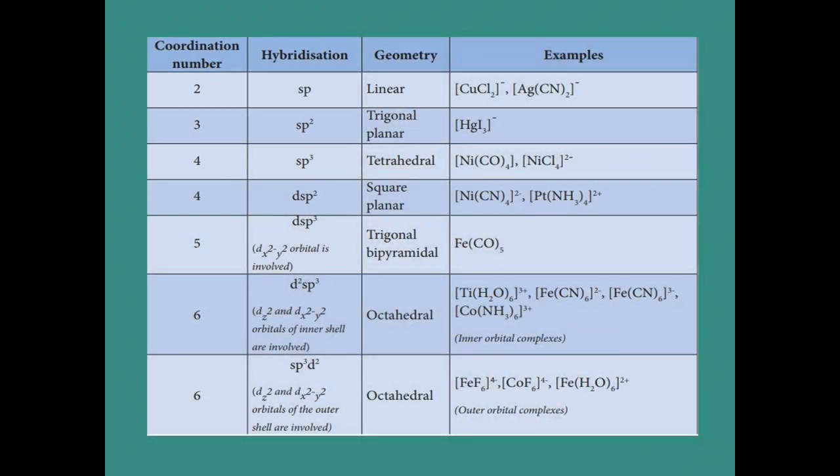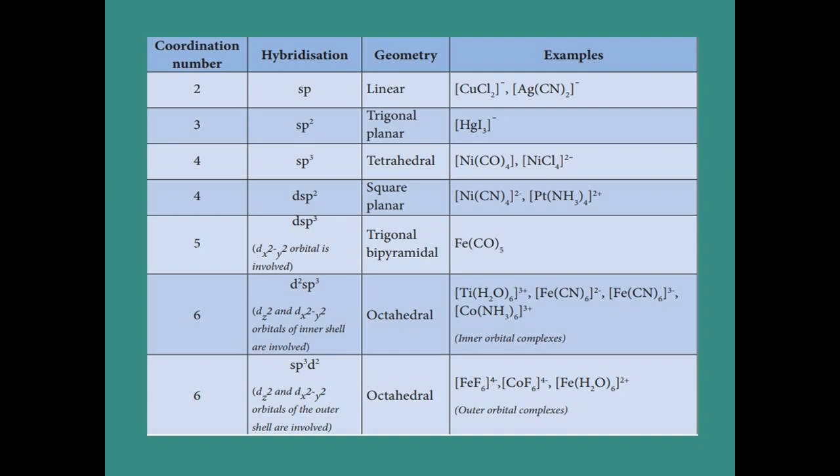In this tabular column, first of all you see the example. Through the example we have to find out the coordination number. After that, the hybridization. We can't find the hybridization by merely seeing the example, but it has some steps. Through steps only we have to find the hybridization. Based on this hybridization we have to conclude which geometry the example possesses.